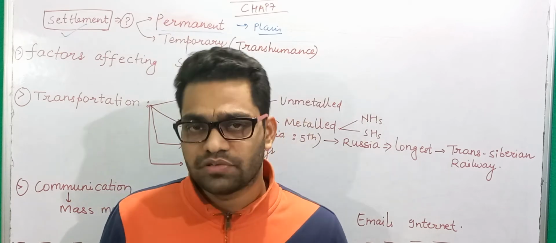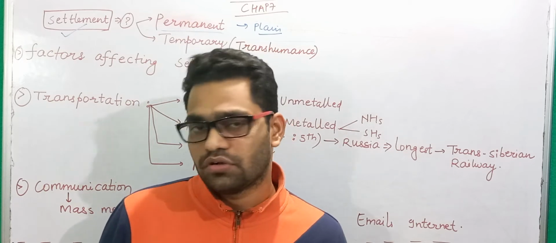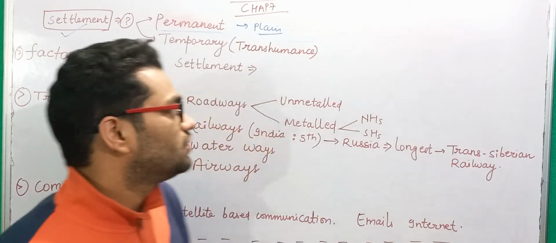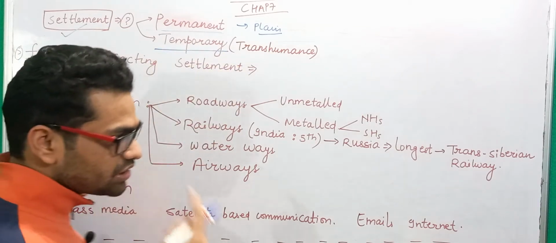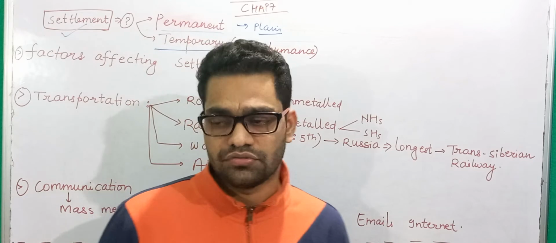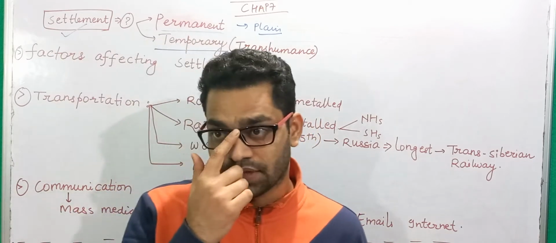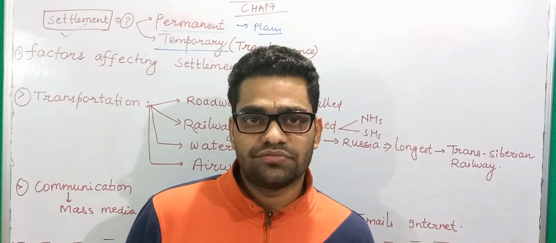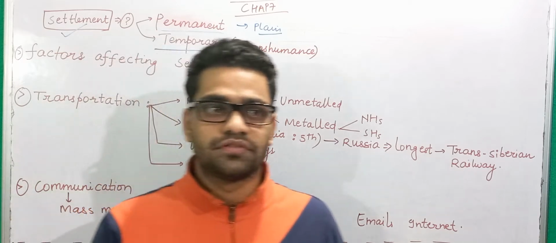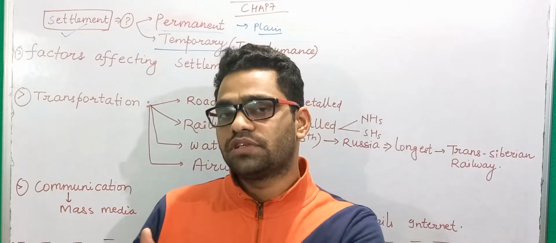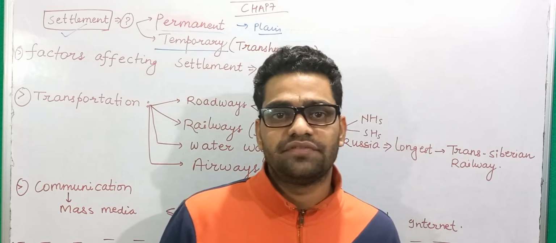When it comes to permanent settlement, you are already aware of the situation. You already know what this means. But when it comes to temporary settlement, few of us actually know what it is. This is a type of settlement in which people do not have a permanent residence. They move from one place to another. That is, migration takes place very frequently.